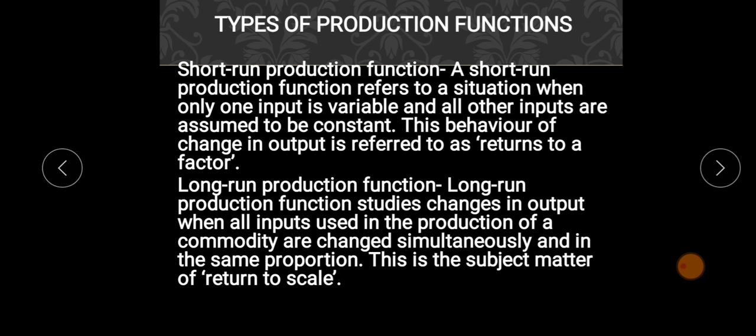So what do you mean by a long run production function? Long run production function shows the changes in output that can be made by changing all the inputs in the production process in the same proportion. So that is what is known as long run production function. Usually long run production function shows the changes in output when all the inputs or the factors are changed simultaneously and in the same quantity.